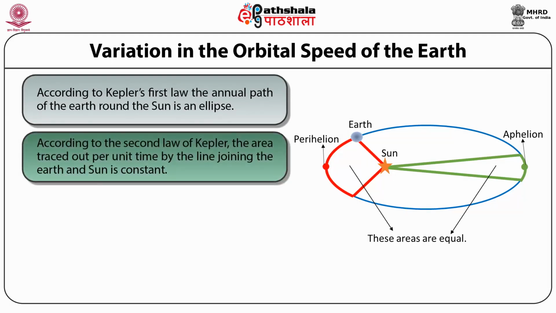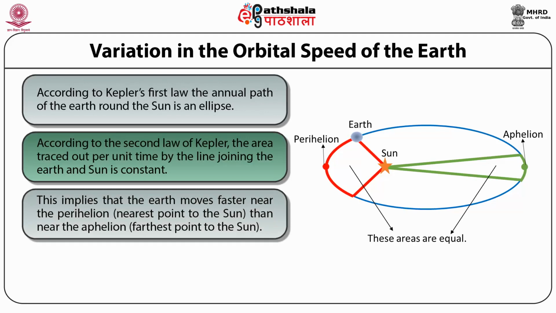According to the second law of Kepler, the area traced out per unit time by the line joining the Earth and Sun is constant. In the picture, the 2 arcs of orbit are shown, one around the perihelion and the other around the aphelion. The area swept by those arcs are also shown. The area of both these regions are equal.